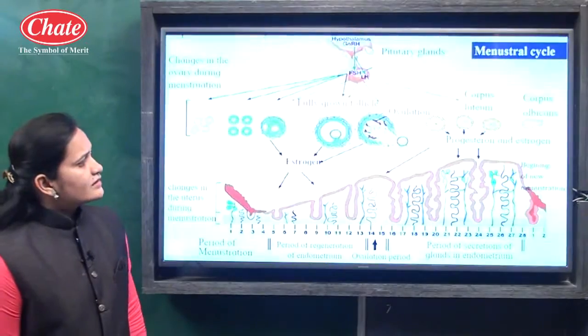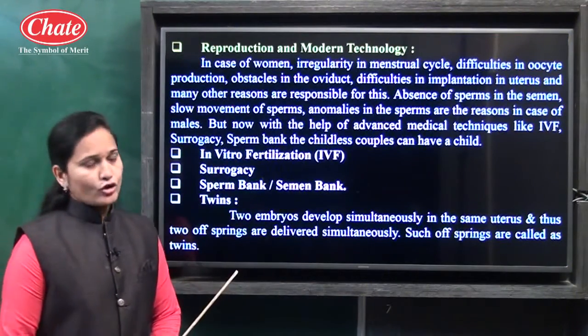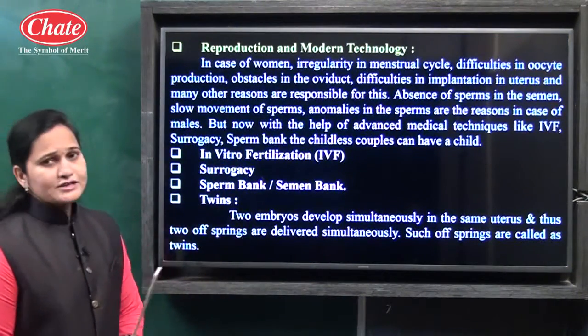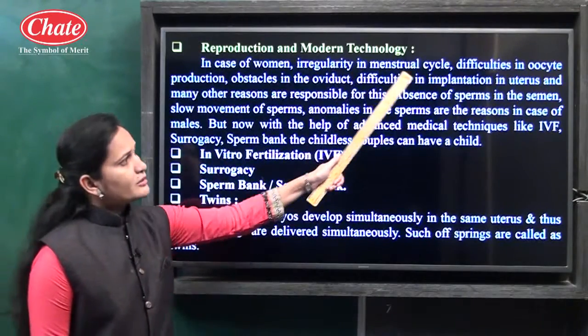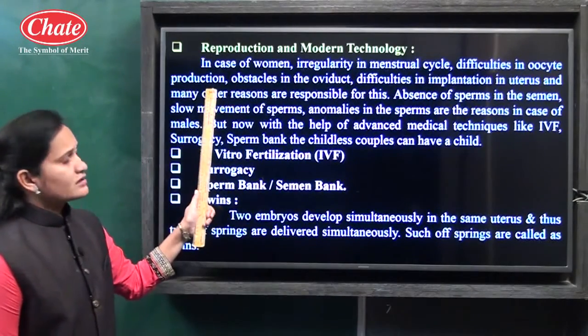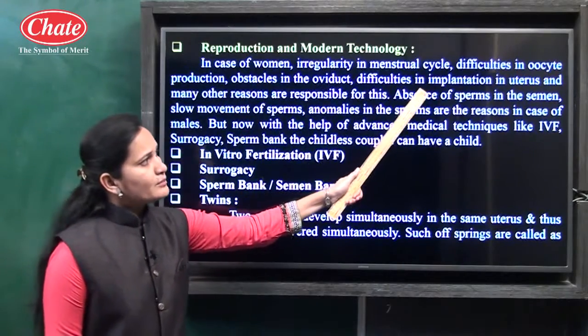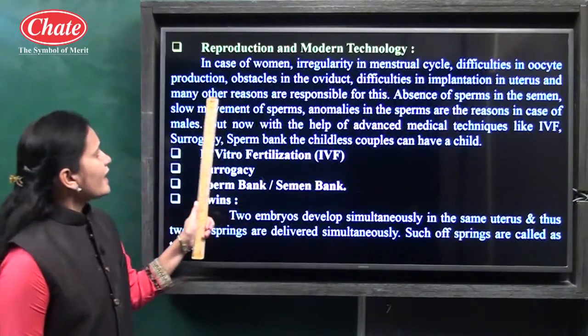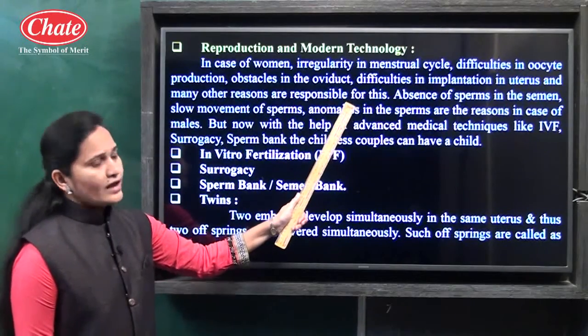Now let us see the next point: reproduction and modern technology. In women, irregularity in the menstrual cycle, difficulties in oocyte production, obstacles in the oviducts, difficulties in implantation in the uterus and many other reasons are responsible for infertility.